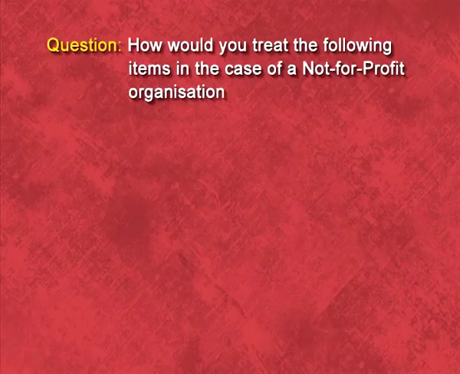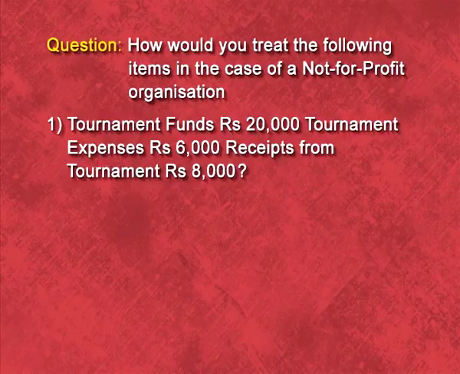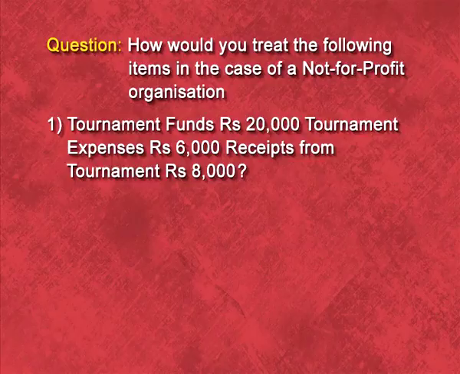There is a question like: tournament fund rupees 20,000 is given, tournament expenses rupees 6,000, and receipt from tournament fund rupees 8,000. Now as you can see, tournament fund is a specific fund. So income relating to that particular fund will be added to this, and expenses relating to that particular fund will be deducted from this. Now you can see the accounting treatment.